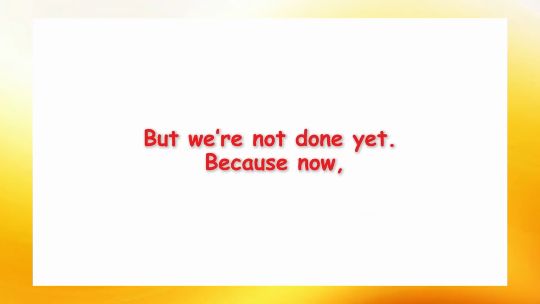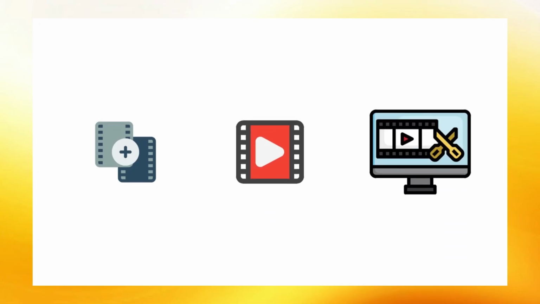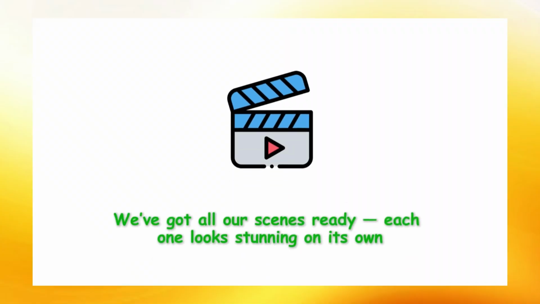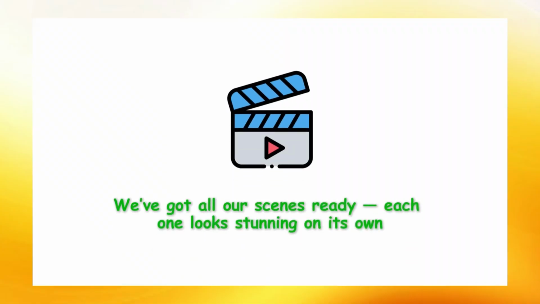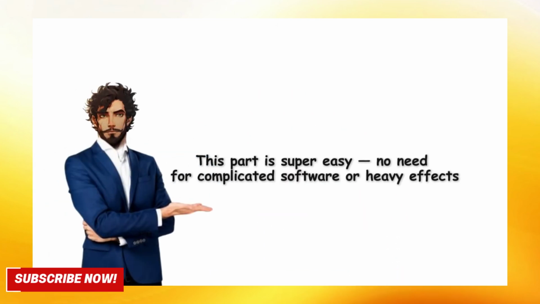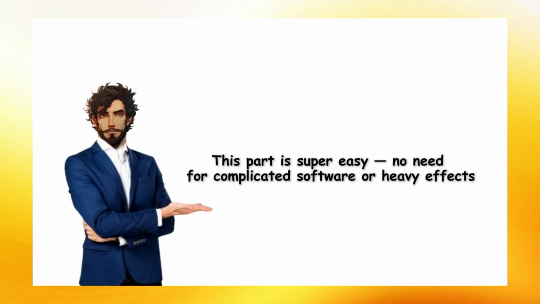At the end of scene 2, take another screenshot of the last frame, upload it to ChatGPT, ask for scene 3's continuation prompt, and then upload that image again in Sora 2. Do the same for scene 4, scene 5, and beyond. Using this trick, every new shot feels like it's part of one continuous anime. No awkward character changes, no random lighting shifts, no breaks in the story. Everything feels connected and intentional, like you're watching a single professional animated episode.